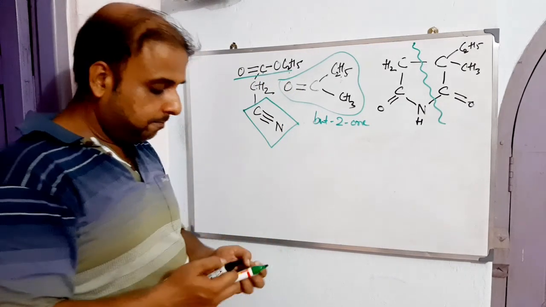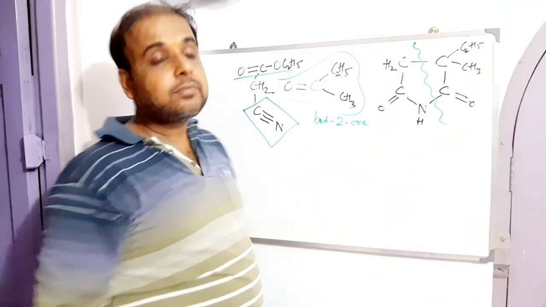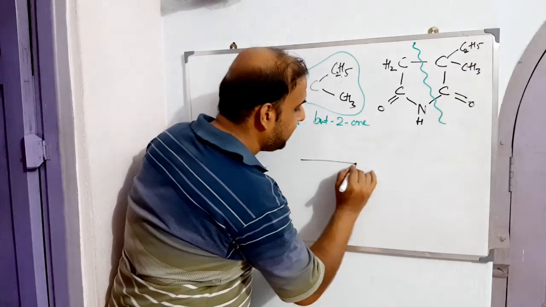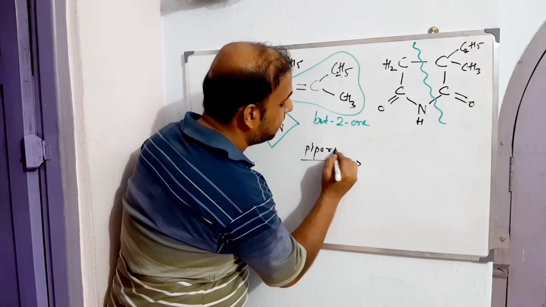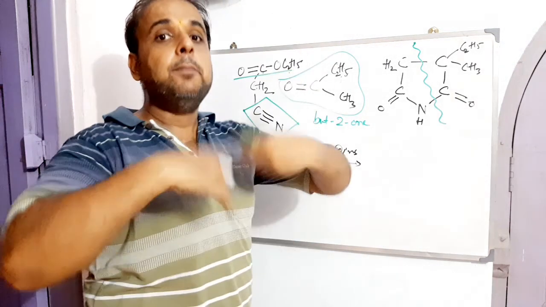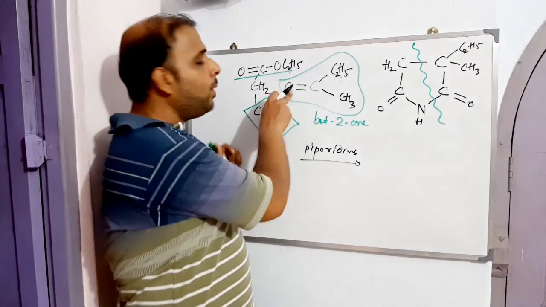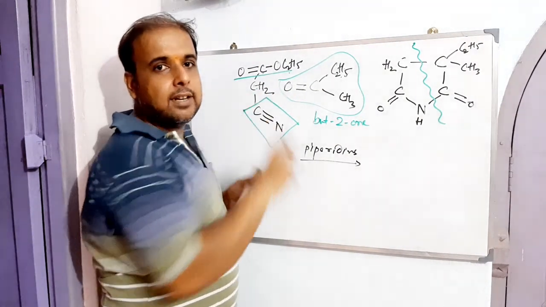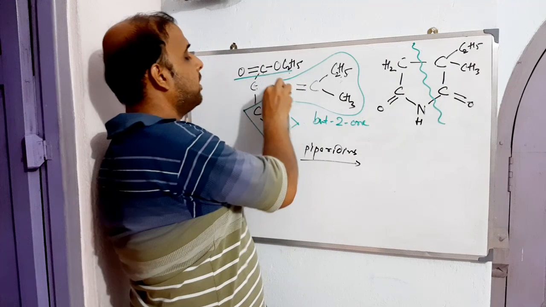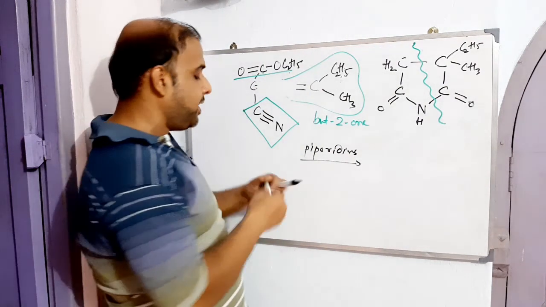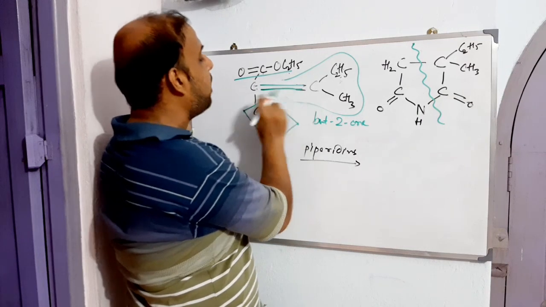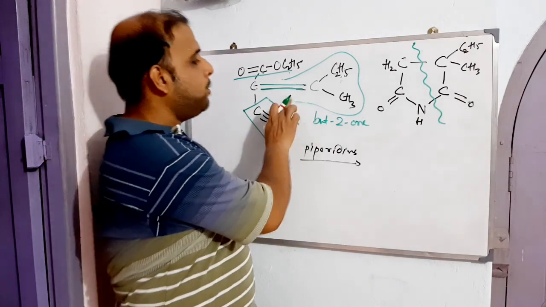So what will happen here? What can be expected? This will react with this in the presence of piperidine. Piperidine will act as a catalyst. What will piperidine do? It will aid the removal of H2O. O is coming from here and H2 is coming from here. So now we have removed this O and H2. The double bond will remain as such, and the connection has been made between the carbon and carbon. Earlier they were separate entities; now they have become joined.